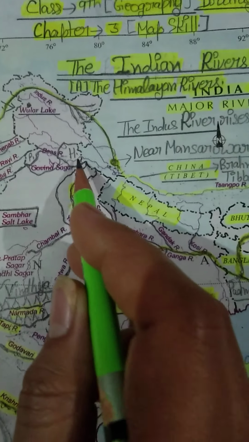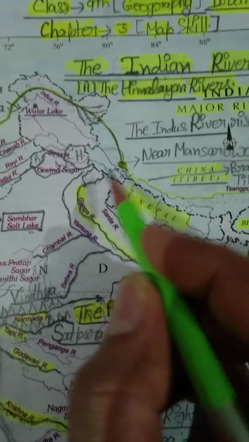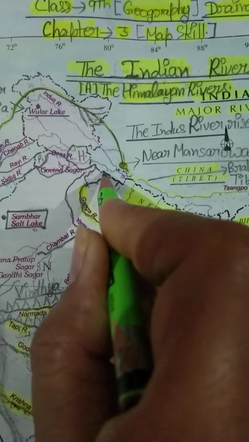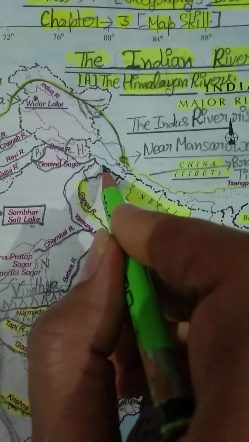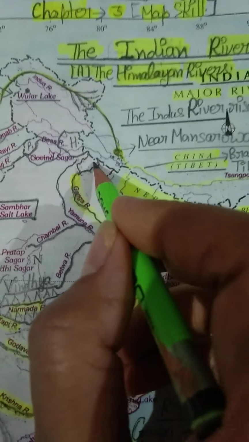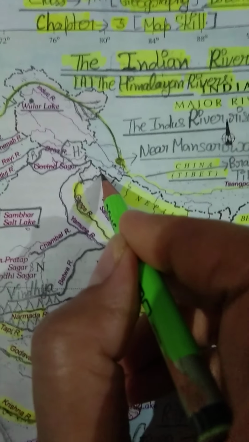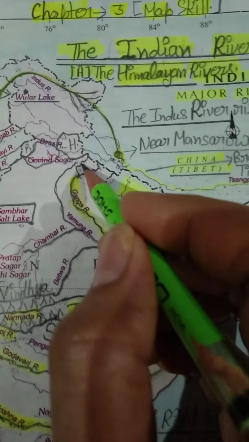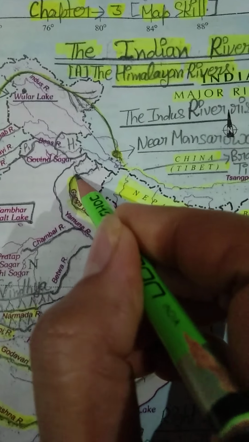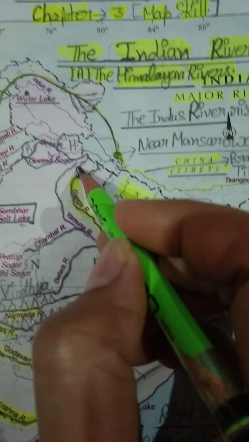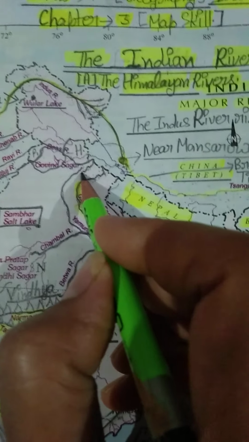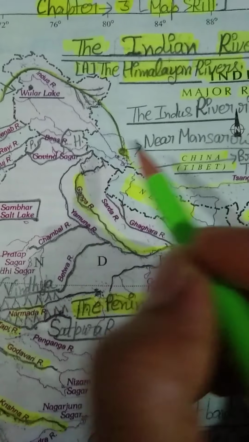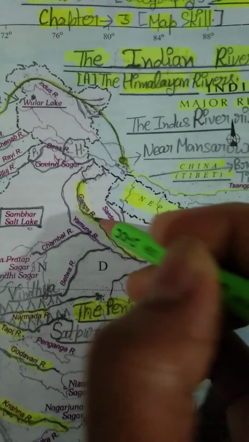Okay, and here we have our Uttarakhand state. So it is coming from Gangotri glacier, and it is joined by another river, that is Alaknanda river, which joins at Devprayag, located in Uttarakhand. You can see these two rivers. This is our Ganga river coming, and this is our Alaknanda river. So at Devprayag both of the rivers mix with each other, and finally this is our Ganga river.